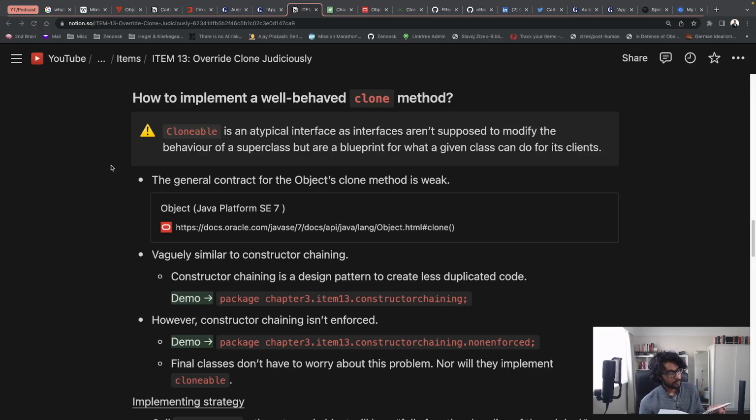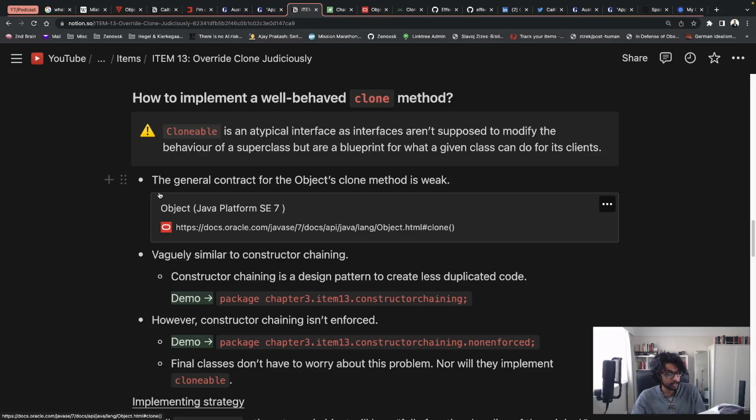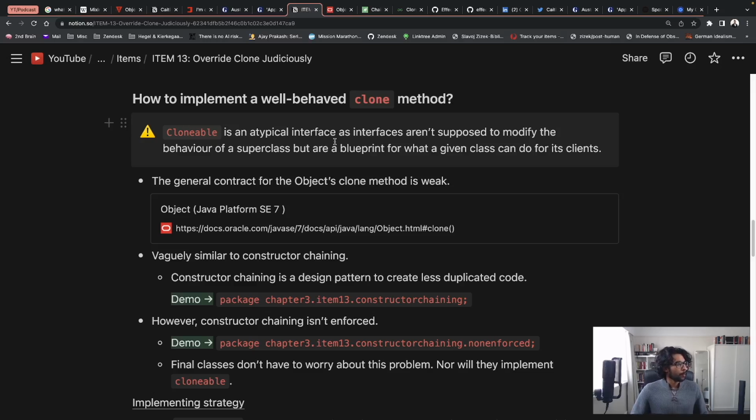And he continues, though the specification doesn't say it, and this is an important point, in practice, a class implementing Cloneable is expected to provide a properly functioning public clone method. In order to achieve this, the class and all of its superclasses must obey a complex, unenforceable, thinly documented protocol. The resulting mechanism is fragile, dangerous, and extralinguistic. It creates objects without calling a constructor. That really is what a clone method does, if you think about it, for all intents and purposes. So this begs the question, how to implement a well-behaved clone method?